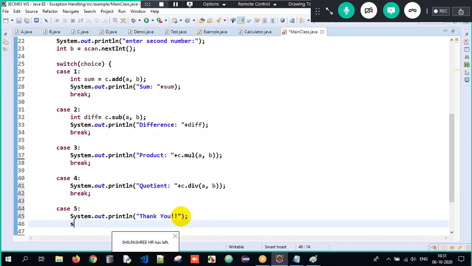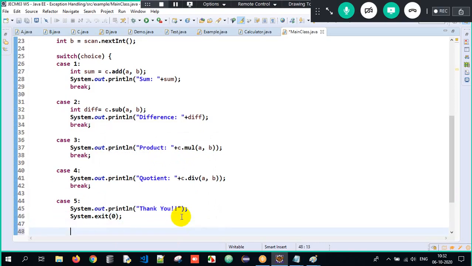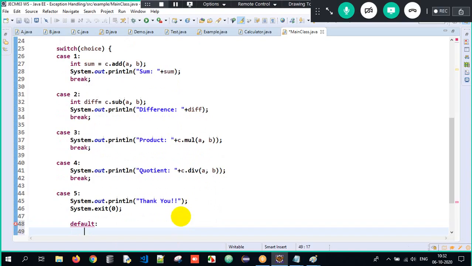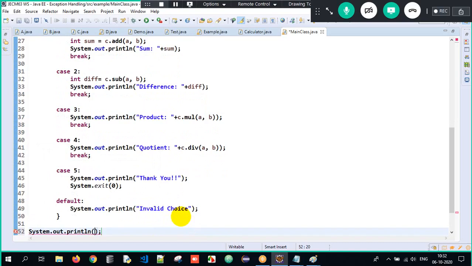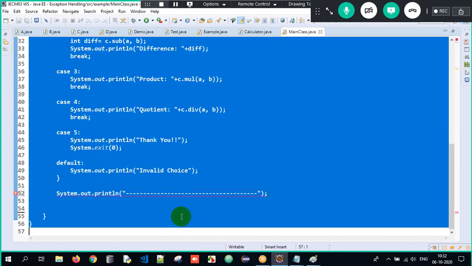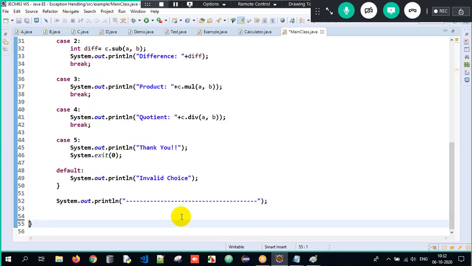And how do we exit? I make use of System.exit of 0. The status code is 0. I'll also have a default block in case of an invalid choice: sys out, invalid choice. After the switch statement, I can have one block to separate it. This is all about my entire program.